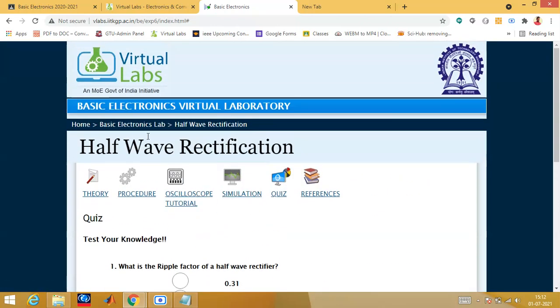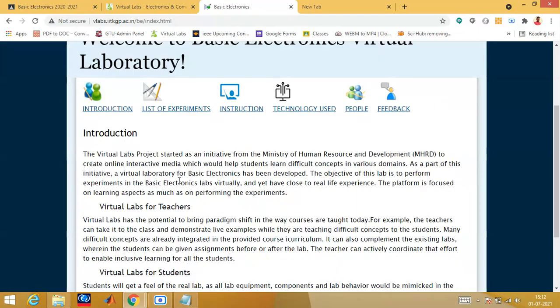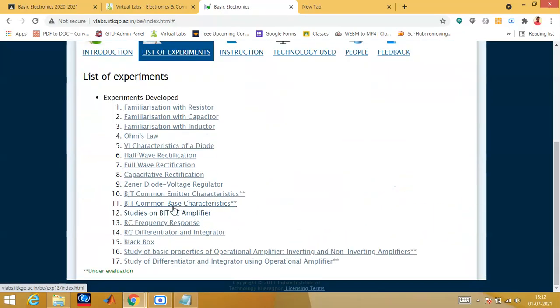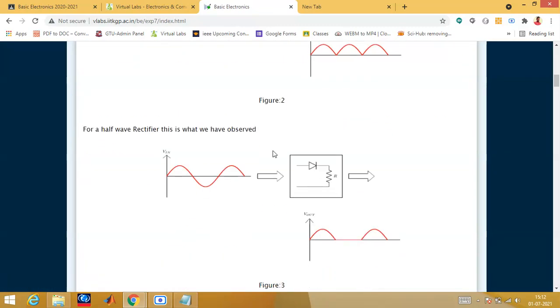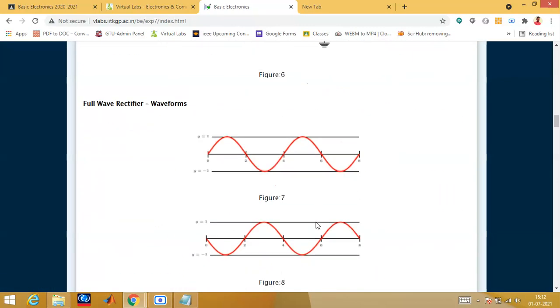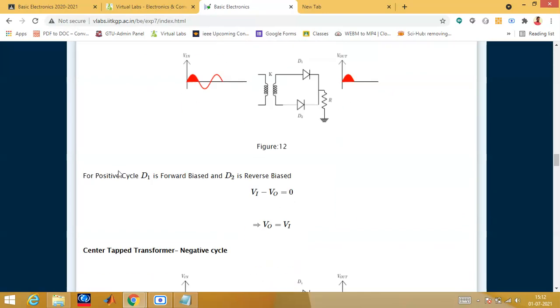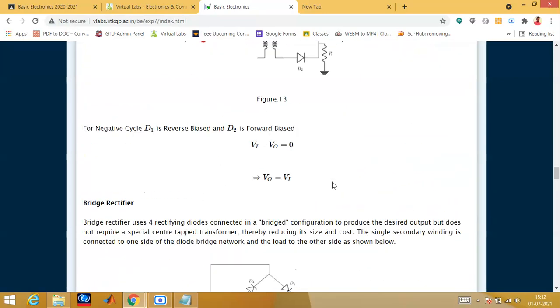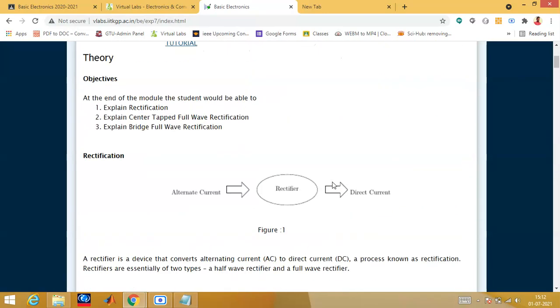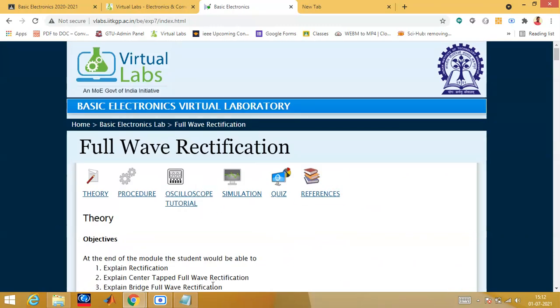Similarly for the full wave also, you can see the circuit diagram. Like that, simple questions are given. What is the circuit? You have to identify how many diodes are there. Two diodes for center tap. All these simple questions have been given, so you can also refer to this virtual lab, because everything we did in the virtual lab, most of the question answers you will get here.